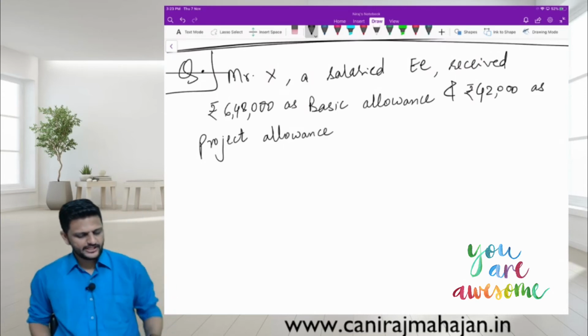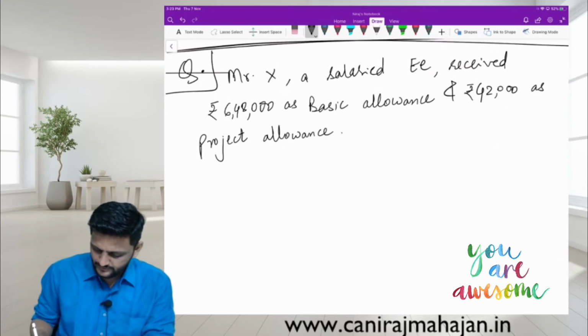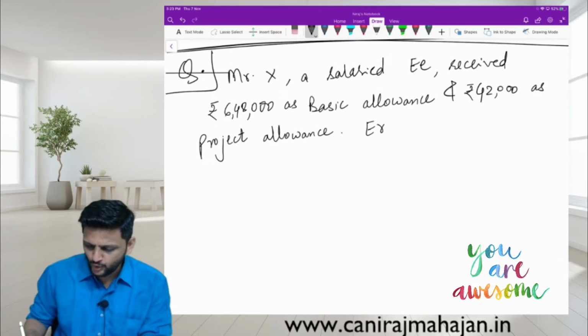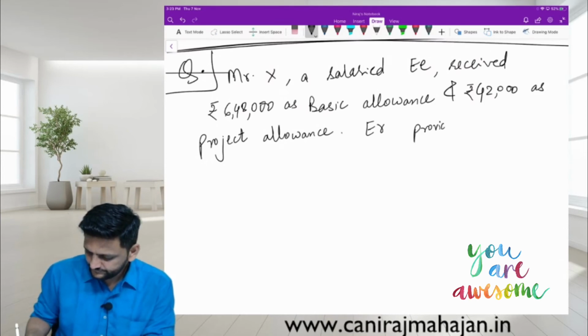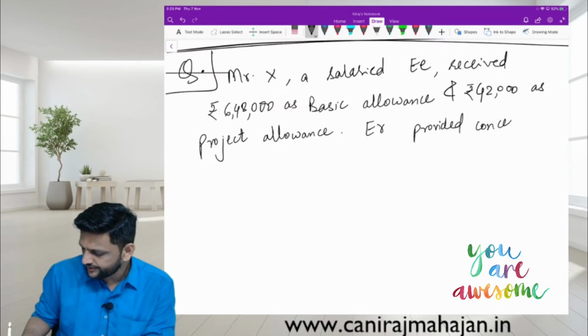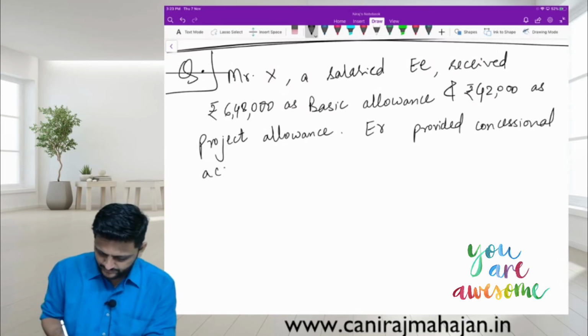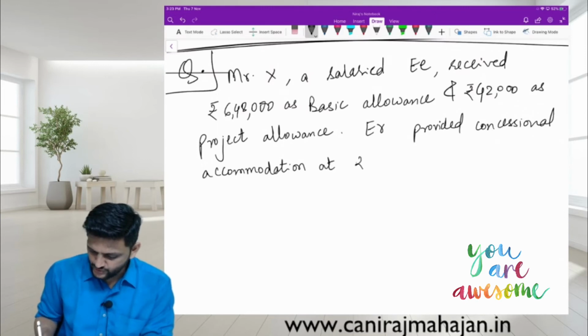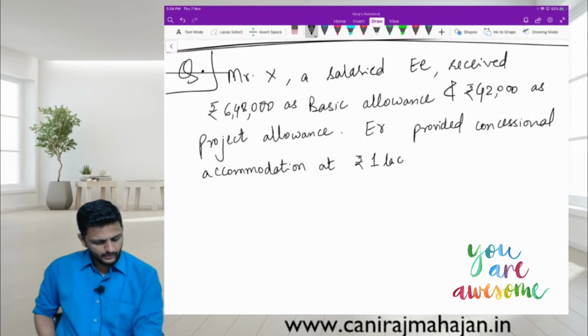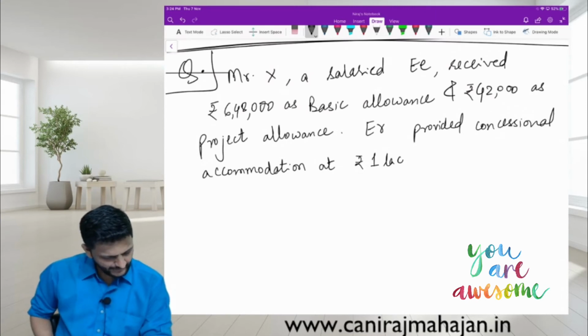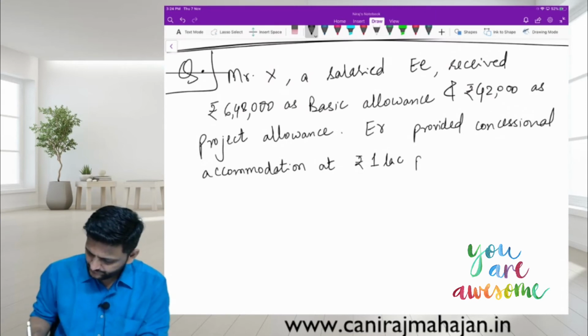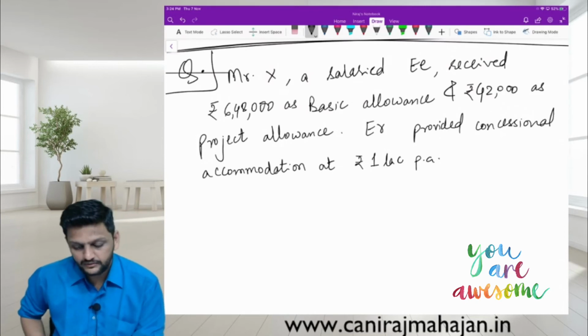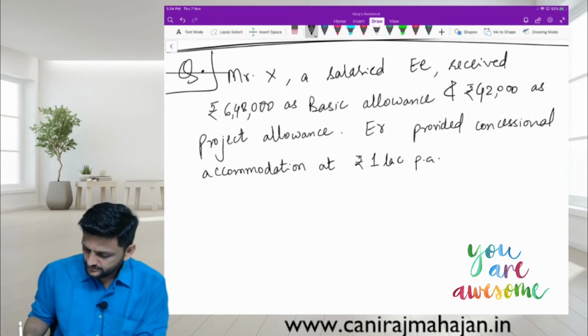And rupees 42,000 as project allowance. Full stop. Employer provided concessional accommodation at rupees 1 lakh per annum. Full stop. The house is in Delhi.